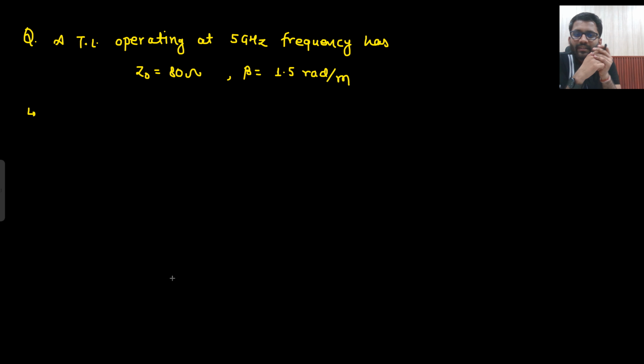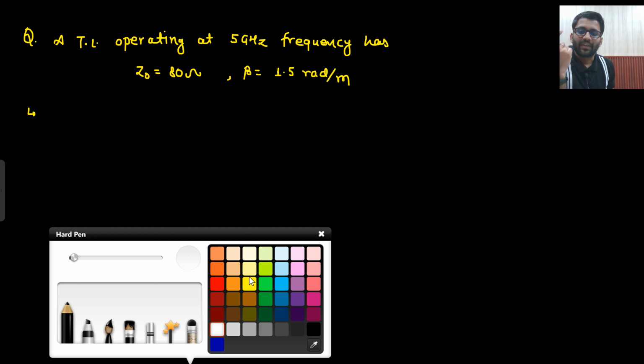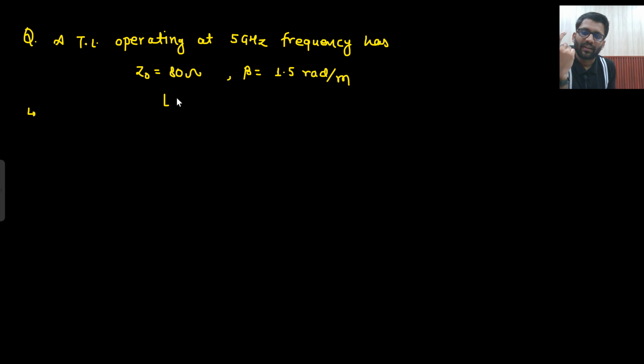A transmission line operating at this frequency has Z naught and beta. But I forgot to write down what I need to find. Z naught is given, beta is given, frequency is given. L and C values I can find. Find L and C. How did I get to know that I can find L and C? Because the Z naught formula is there, we just need to apply the formula here, nothing else.